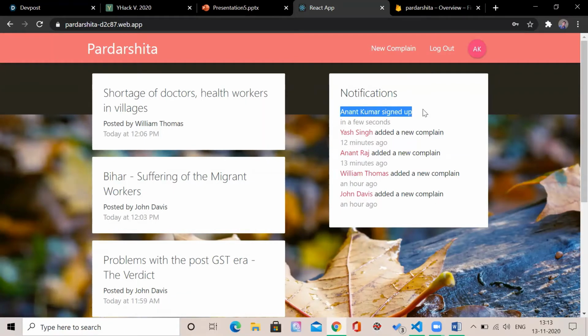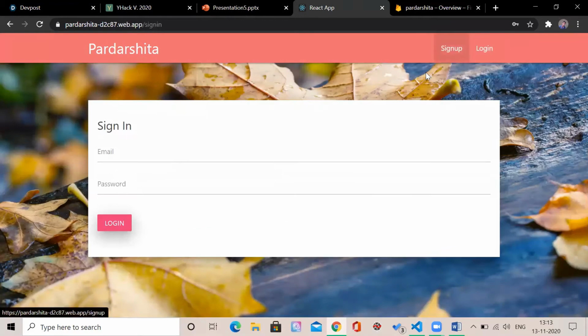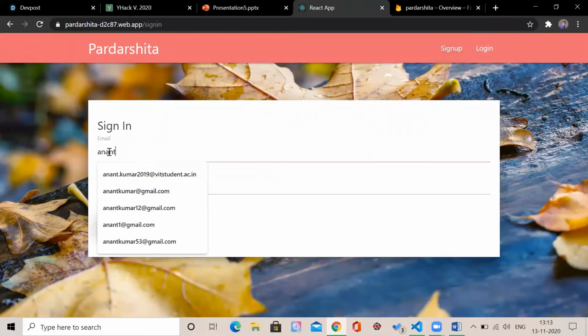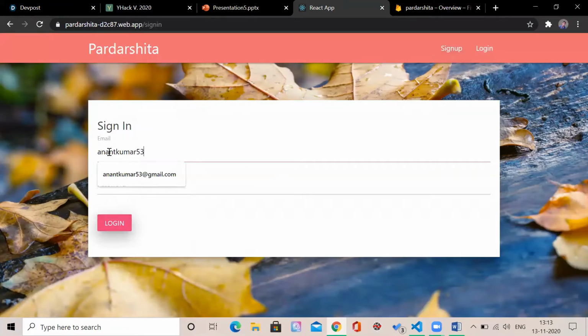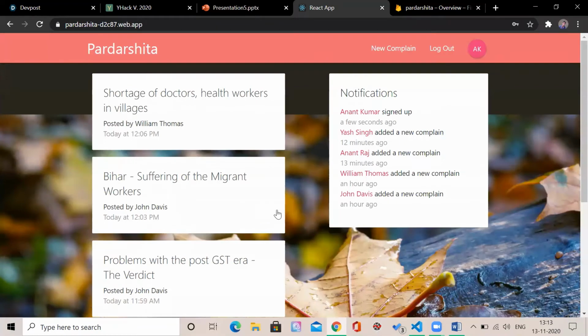Now he'll log out and log in again with the same account. So we can see he is logged in.